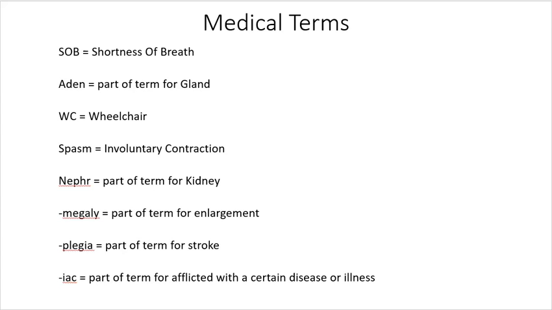Plegia is a part-of-term for paralysis, like you might have quadriplegia, paraplegia, hemiplegia. That's a part-of-term for paralysis. IAC is a part-of-term for afflicted with a certain disease or illness. So you might be a hypochondriac, or you might be a hemophiliac. And so IAC is a part-of-term for afflicted with a certain disease or illness. And those are the medical terms.